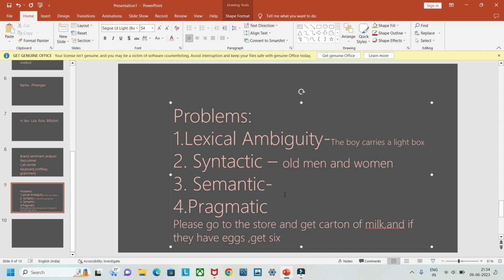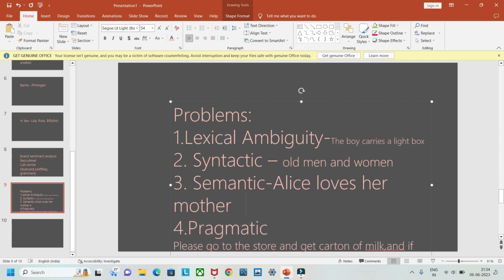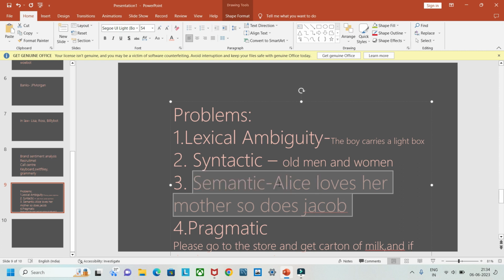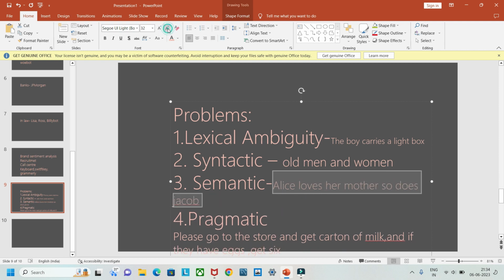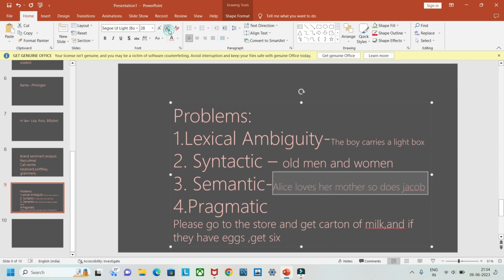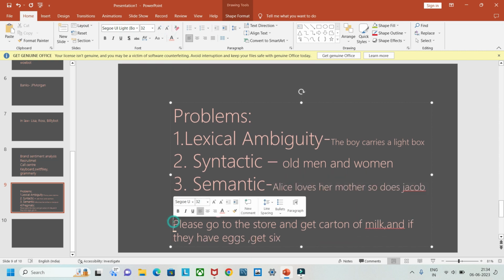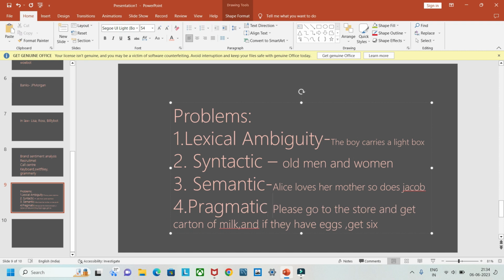Then semantic ambiguity is Alice loves her mother, so does Jacob. Here it is misunderstood by the machine whether Jacob loves Alice's mother or his own. That is the misinterpretation. Now pragmatic, and the last one is